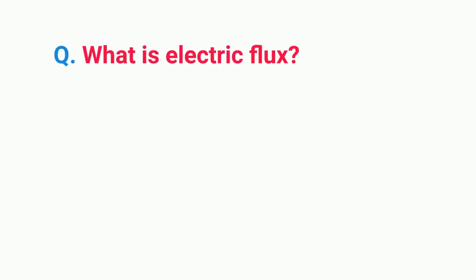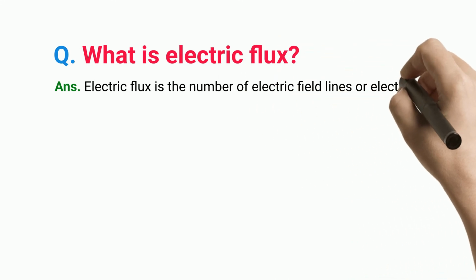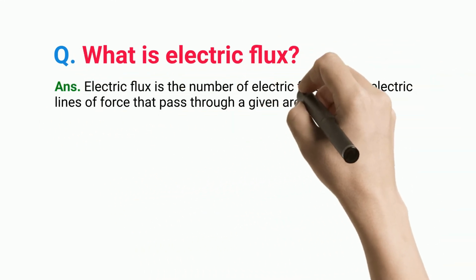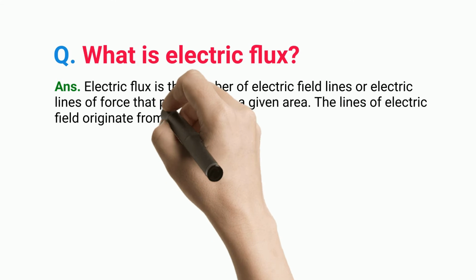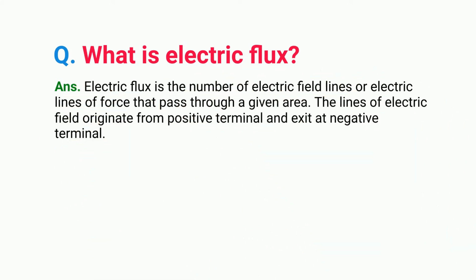What is electric flux? Electric flux is the number of electric field lines or electric lines of force that pass through a given area. The lines of electric field originate from the positive terminal and exit at the negative terminal.